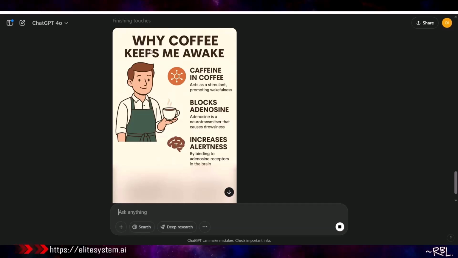Instead of saying why coffee keeps me awake, I can say, hey, can you take this logo and replace why coffee keeps me awake with this logo? I think that'll work. Hence, I'll do all those in my second follow-up, okay? So stay tuned. This is the first version of the image, and this just came out yesterday.